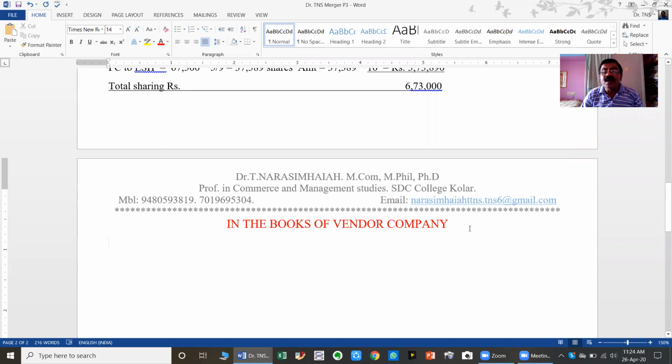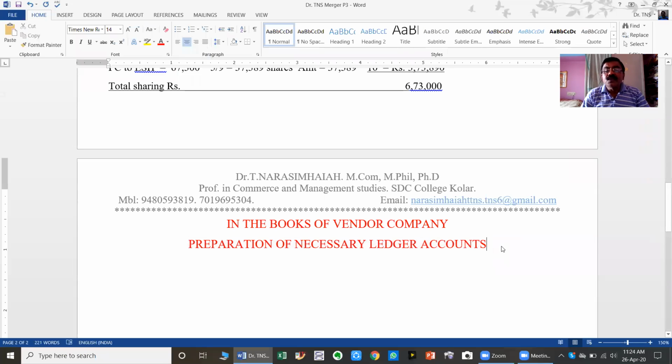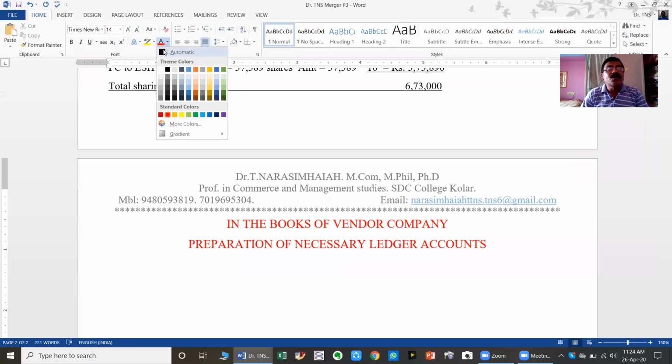So in the books of vendor company, the first step is preparation of necessary ledger accounts. Now tell me the list of ledgers which are to be prepared in the books of vendor company.